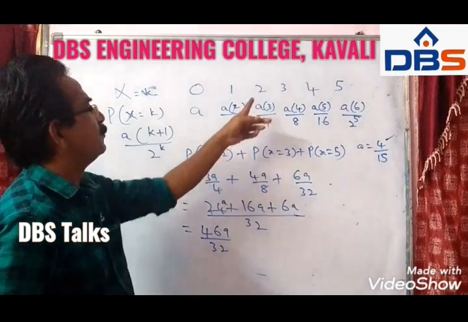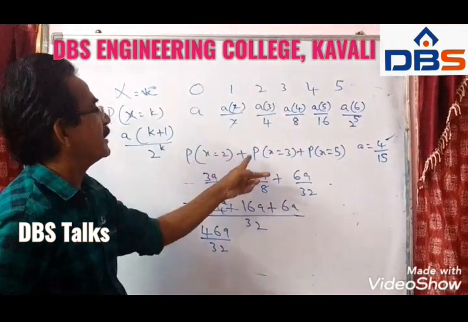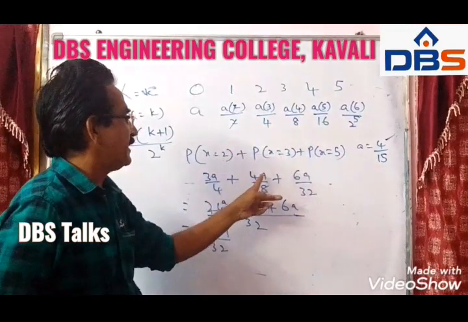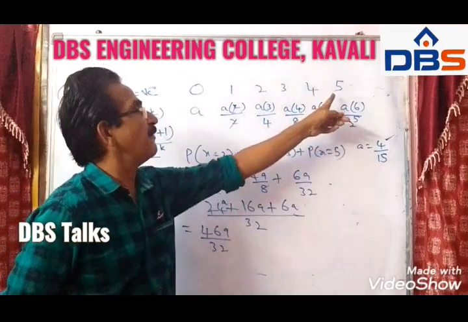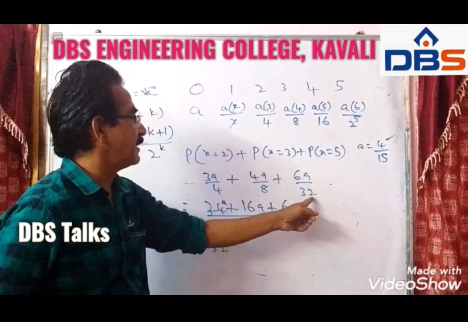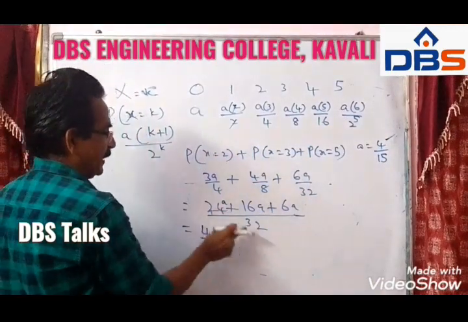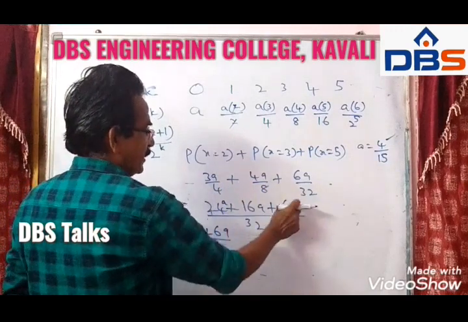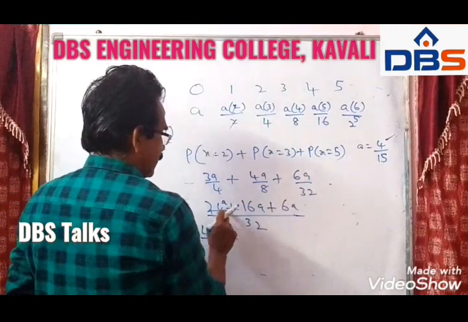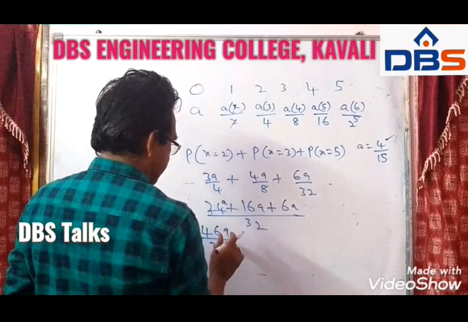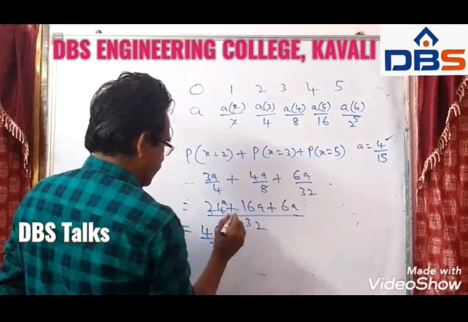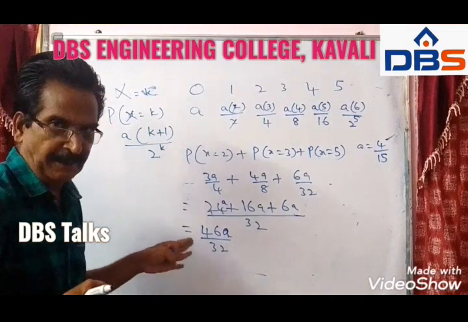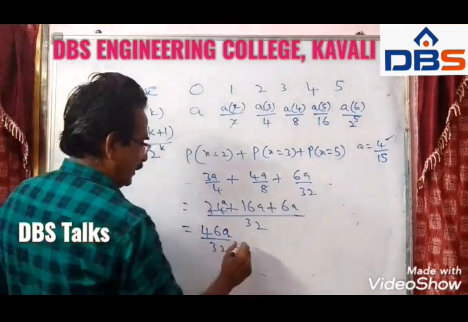P of x is equal to 2, 3a by 4 plus p of x is equal to 3, 4a by 8 plus p of x is equal to 5, 6a by 32, LCM 32, 24 plus 16, 40, 46a by 32. This is the required probability.